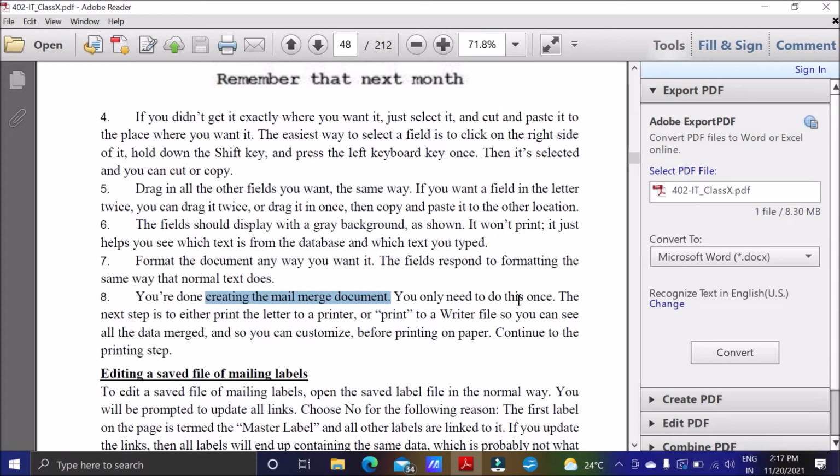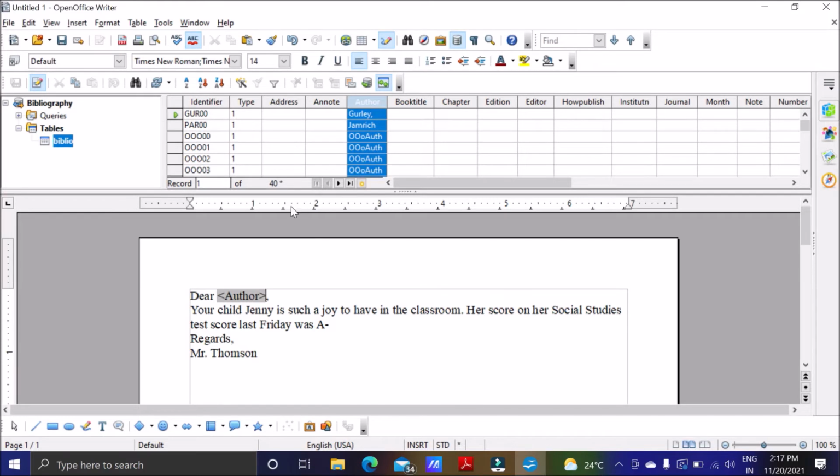Now you can go for the merged one. So either you can print the letter and give it to a printer, or you can merge it and then go for that. This way we have created the merge document. Okay, now we have one more method that we can use.